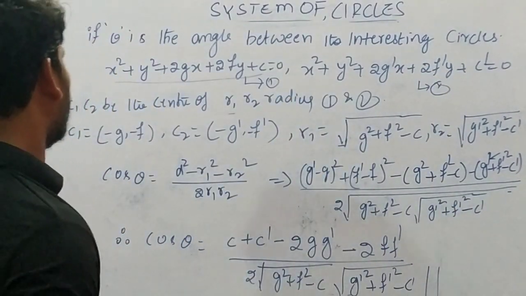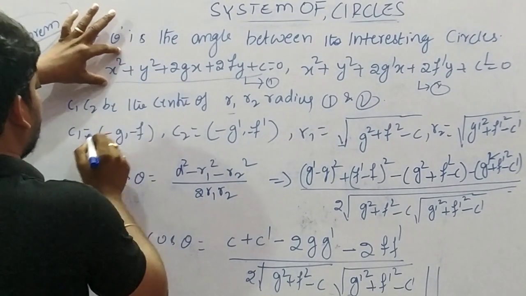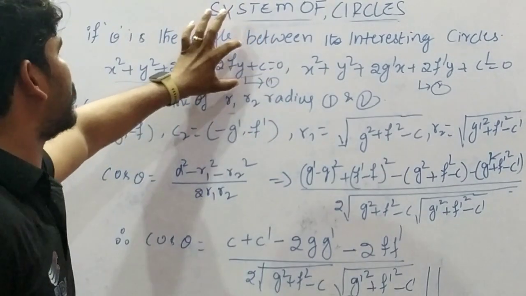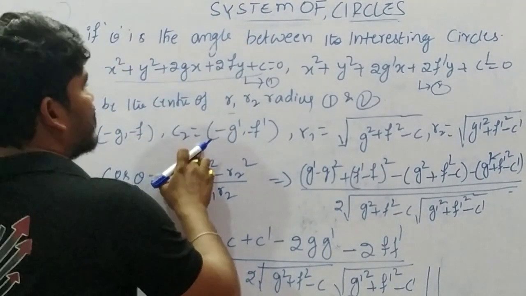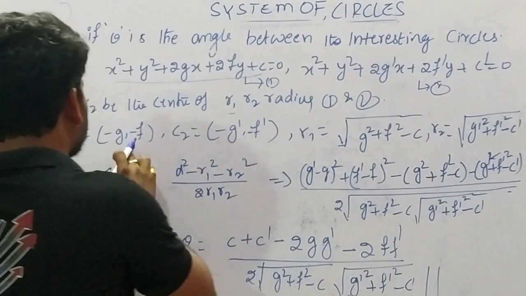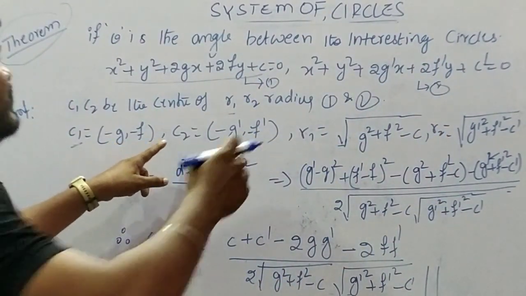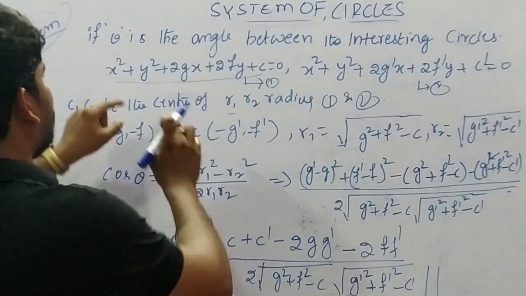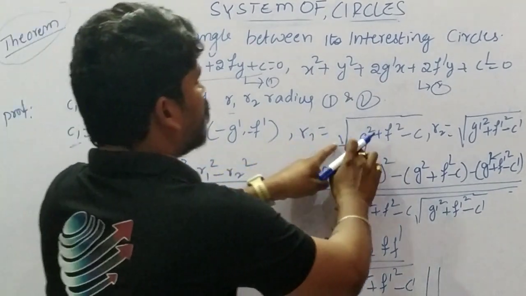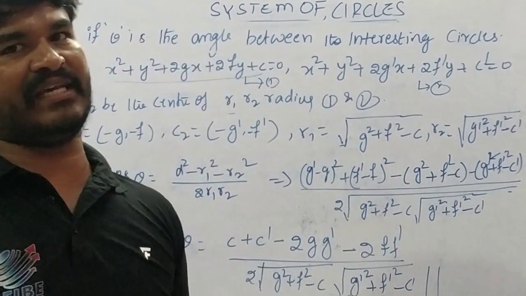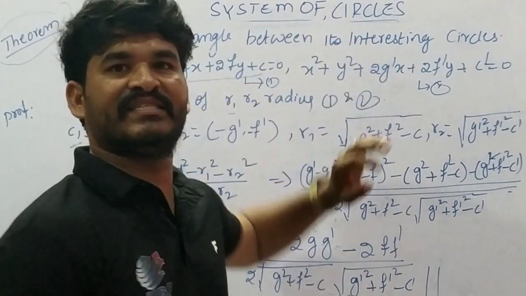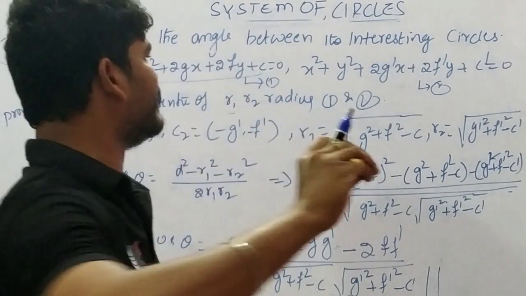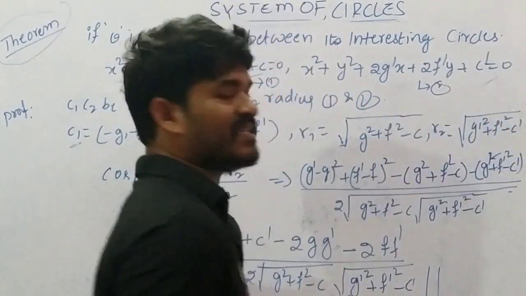This is the second circle. Here r1 is nothing but the first circle's radius, and C1 is the first circle's center point. In the same way, C2 is the second circle's center point. The first circle's center point is (-g, -f). The second circle's center point is (-g', -f'). The first circle's radius is r1 = root of (g square plus f square minus c). In the same way, the second circle's radius is r2 = root of (g' square plus f' square minus c').